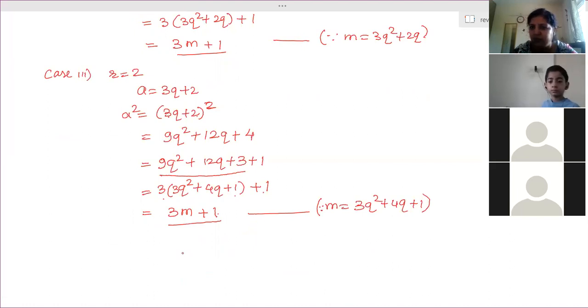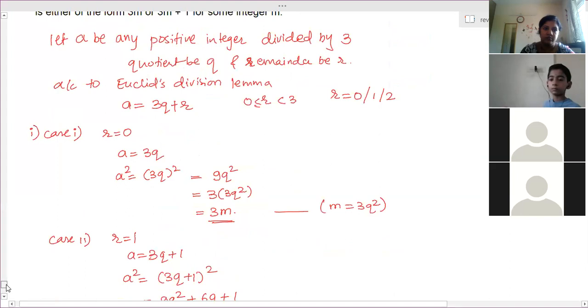Every square number when divided by 3, we always get either 0 as remainder or 1 as remainder. We won't get 2 as remainder. Is it clear? Okay, so write down.